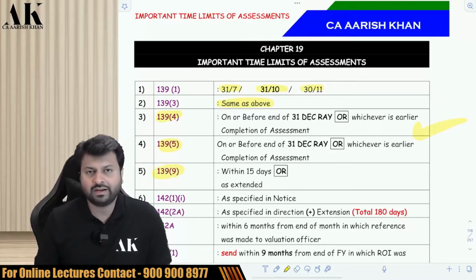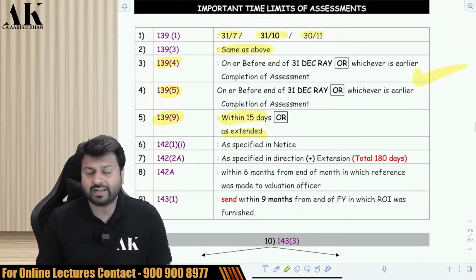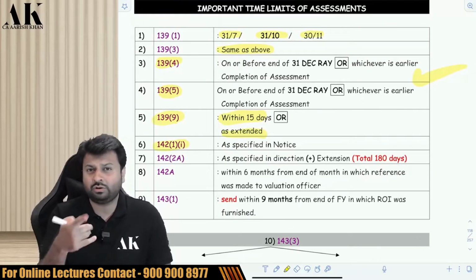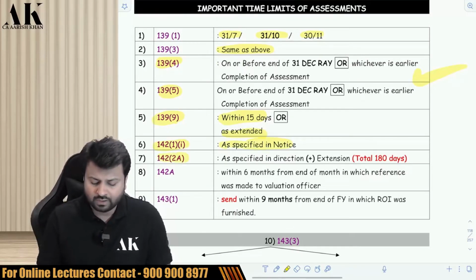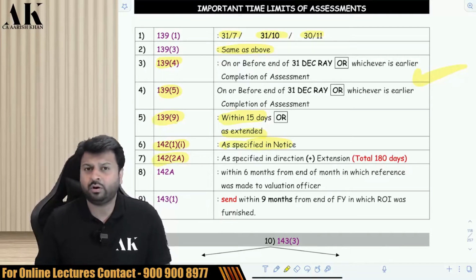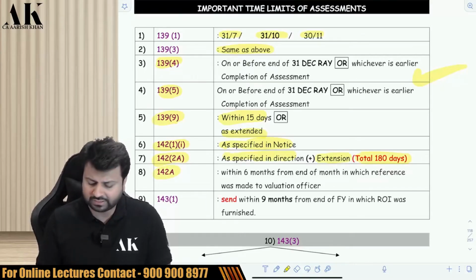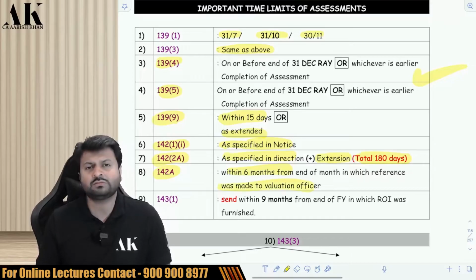What is the time limit to file a defective return? Within 15 days or as extended by the AO. What is the time limit to file a return as per 142(1)(1), where the AO will tell you to file the return? It will be specified in the notice. What is the time limit to give a special audit report? It will be mentioned in the notice, plus extension. Along with extension, total 180 days. It should not exceed. What is the time limit for giving a reference for valuation officer? Valuation officer will give a report within 6 months from the end of the month in which the reference was made to the valuation officer.